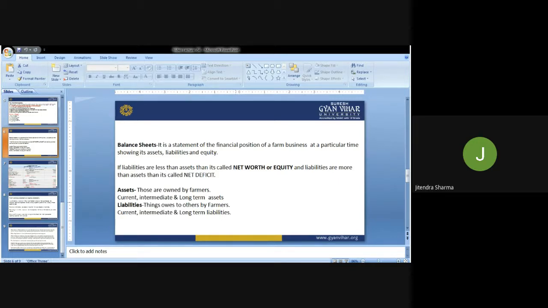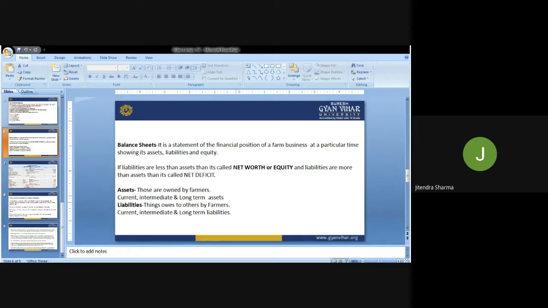And if liabilities are more as compared to assets, if that kind of situation is there in the balance sheet, then we have to critically analyze it, and we call this situation a net deficit. So let us have further elaboration of assets.